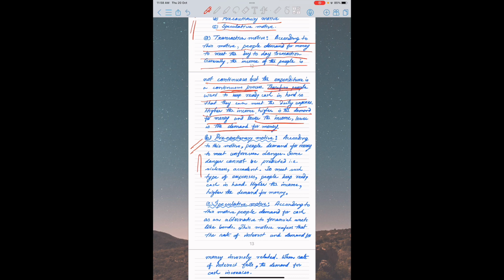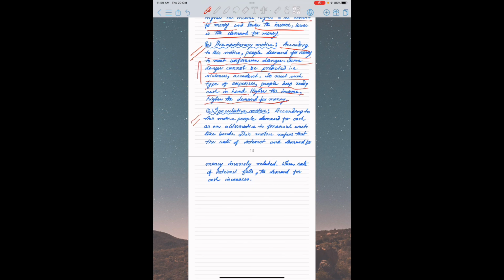A rich person will keep more ready cash compared to a poor person. According to this motive, people demand money to meet unforeseen danger, such as sickness, accident, natural calamities, etc. To meet such expenses, people keep ready cash in hand. Higher the income, higher is the demand for money.